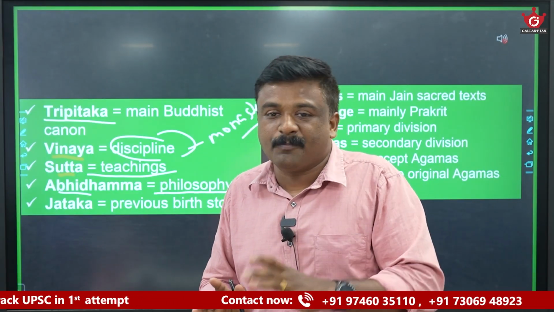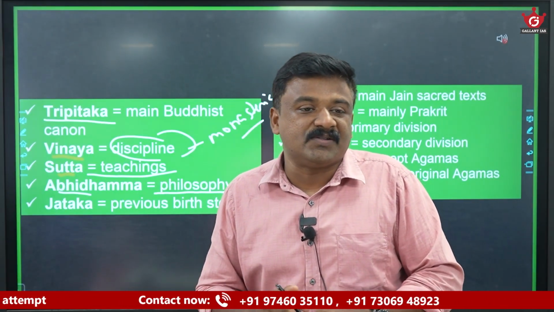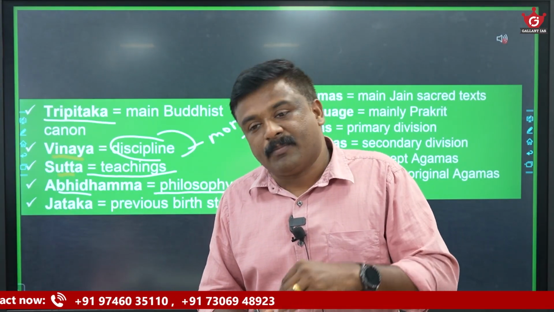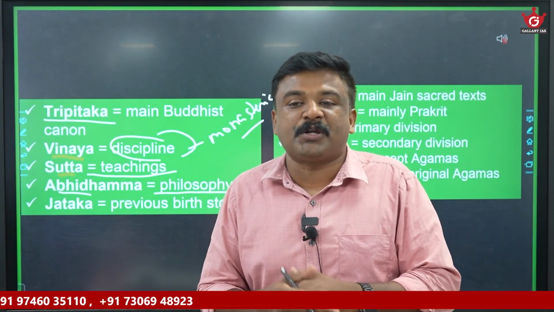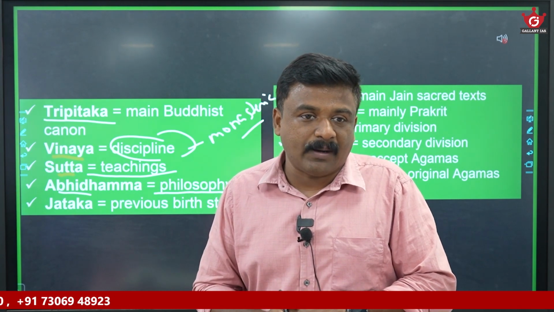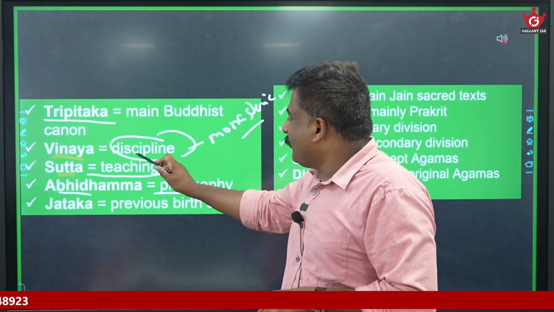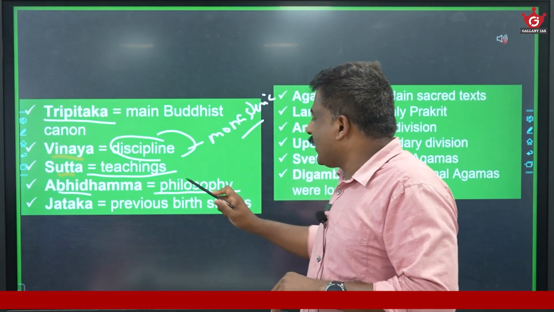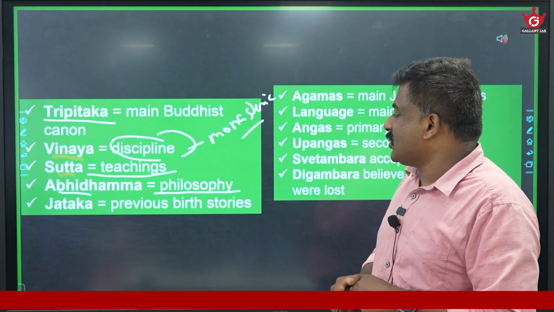Now, Abhidhamma Pitaka is dealing with the philosophy part of Buddhism, the philosophical interpretations of Buddha's teaching. So, Vinaya Pitaka, monastic discipline. Sutta Pitaka, the teachings of Buddha. Abhidhamma Pitaka, the philosophy of Buddha's teaching.